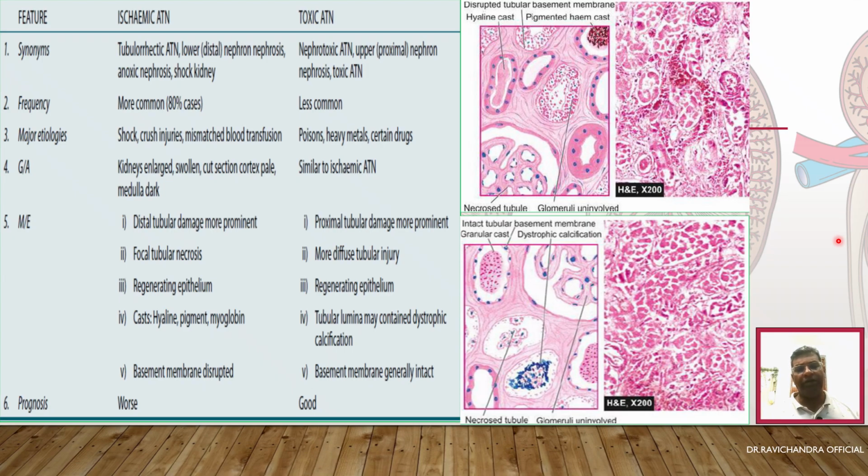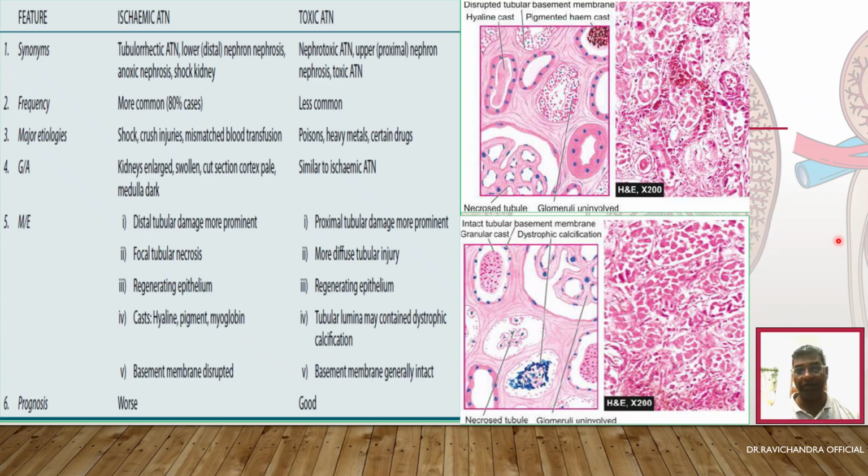In the exam, they may ask you a 6 marks question or a 3 marks question. What is acute tubular necrosis of the kidney? So it is the necrosis in tubules of the kidney. It can be proximal or it can be distal. It can be of two types, ischemic and toxic.